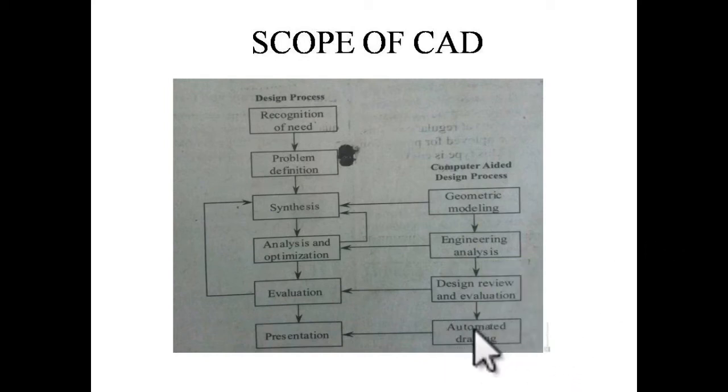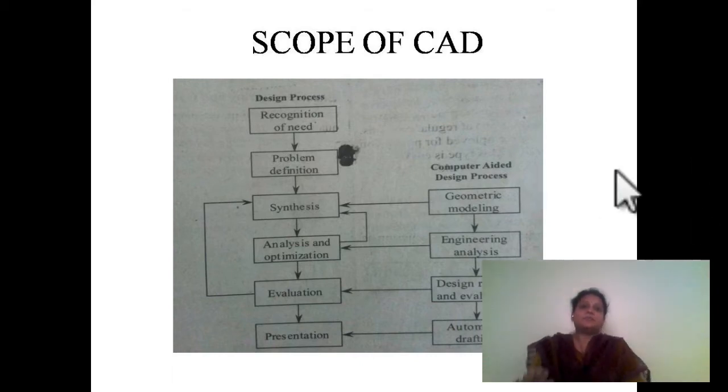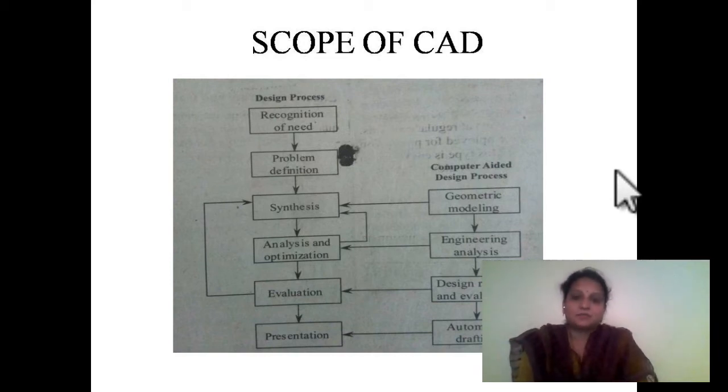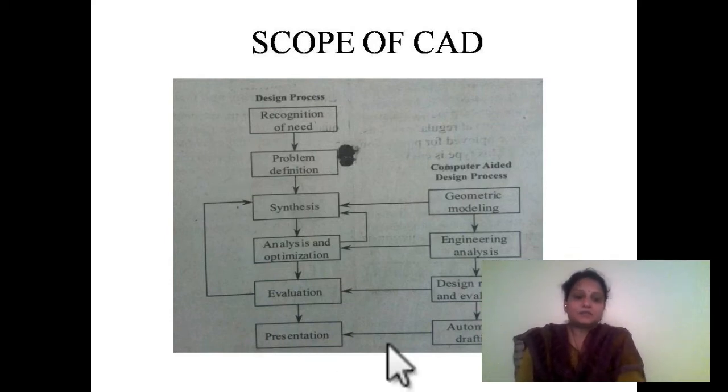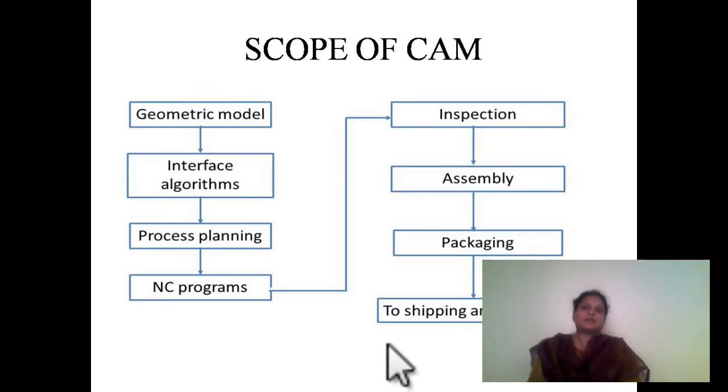If we are okay with all the designs which we have done and all the analysis which we have performed, we go for drafting that component. Once the drafting is done, and once you are okay with all the results which you are getting in CAD, we go for presentation. Presentation means we document the model and the analysis report along with the drafted sheets, and these will be documented as the scope of CAD. Once the scope of CAD ends, here begins the scope of CAM. So now let us see the scope of CAM.